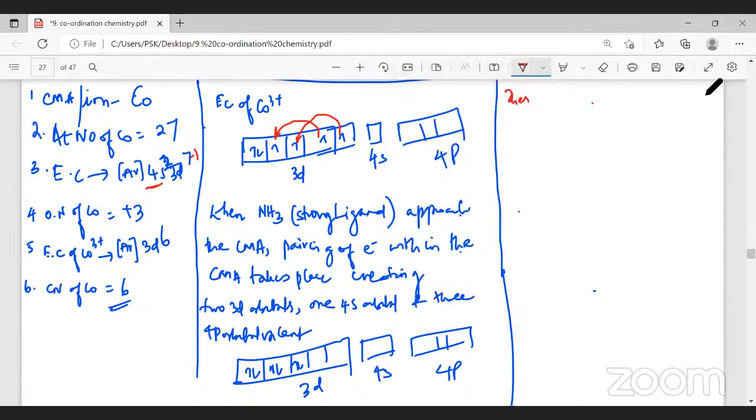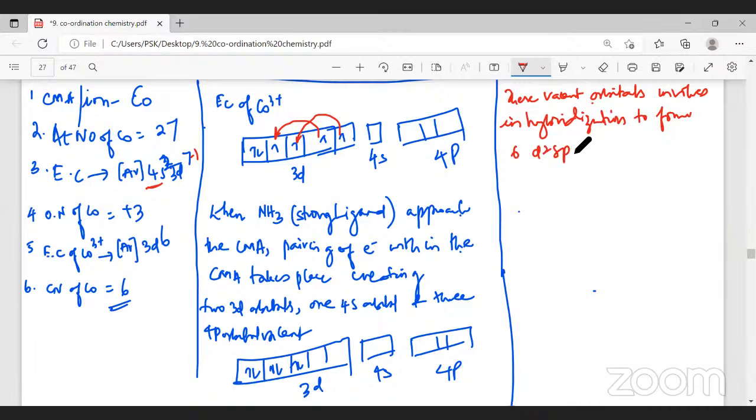Involves in hybridization to form 6 d2sp3 hybrid orbitals. Now, how do you represent the d2sp3 hybrid orbitals? How many now? 6: 1, 2, 3, 4, 5, and 6. These are called as what? d2sp3. How do I write that?